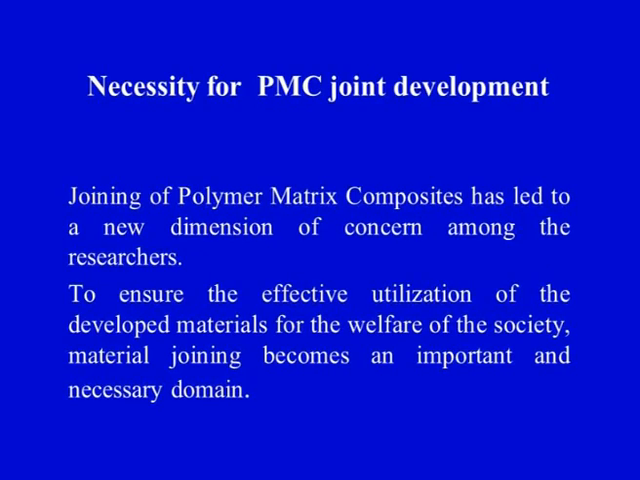So the joining techniques are well developed if we are talking about conventional engineering materials such as wood, but if we talk about advanced materials such as polymer matrix composite, the joining aspects need to be addressed properly. Certain issues have to be addressed before the two composite adherents can be joined satisfactorily, making a good quality joint which can take the loads that are going to come during the application of this composite material. So joining of polymer matrix composites has led to a new dimension of concern among the researchers, meaning there are efforts worldwide to design and develop tools and techniques for the effective and efficient joining of polymer matrix composites.